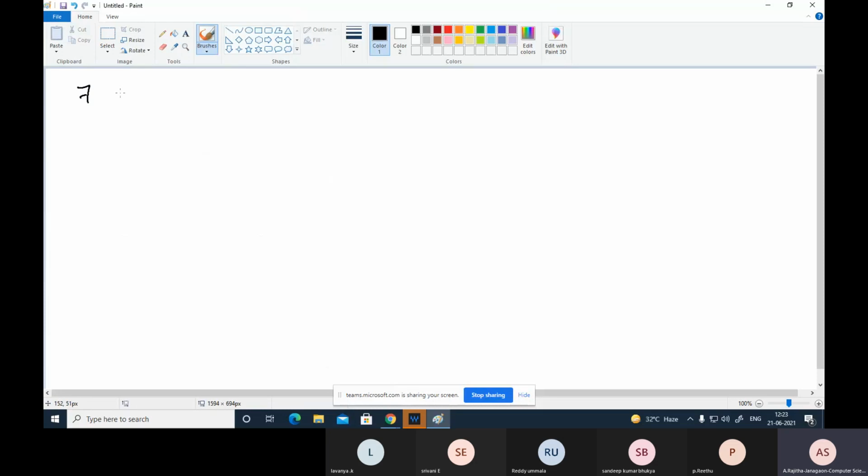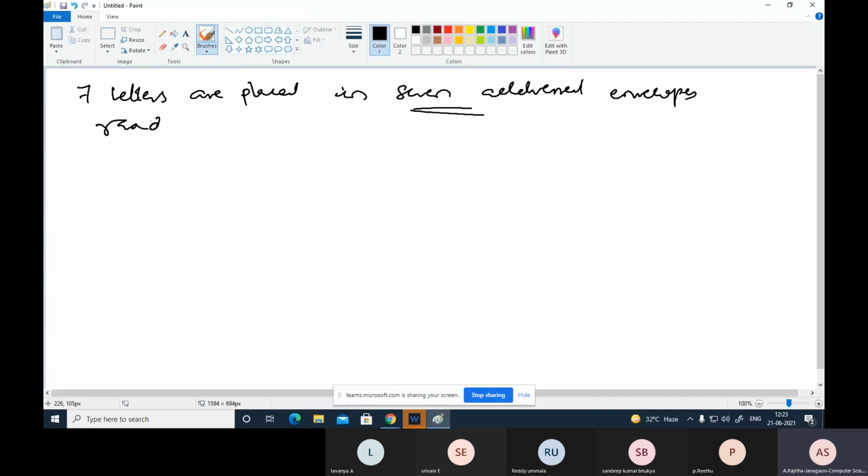If the letters are placed randomly into the envelopes, what is the probability that all of them are placed in their corresponding envelopes?